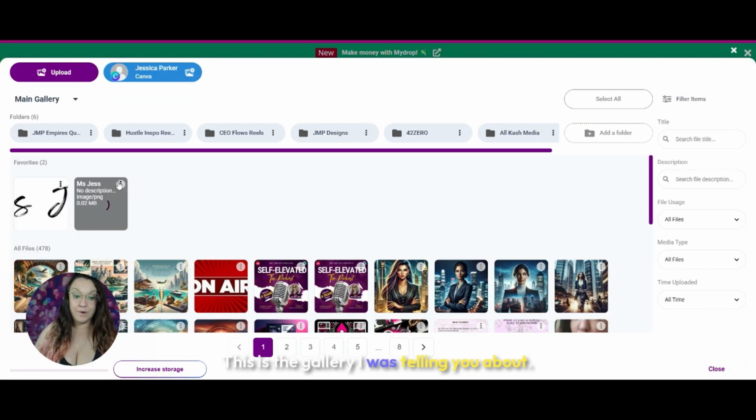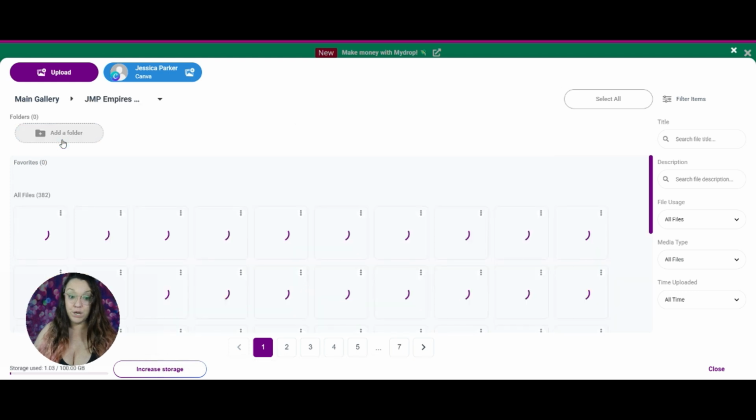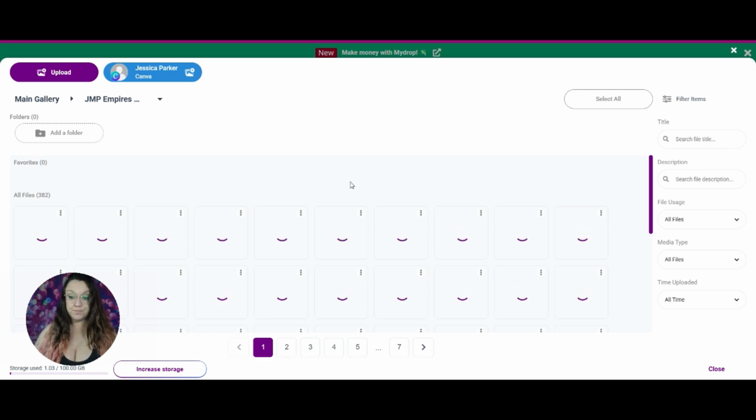Okay, now the gallery. This is the gallery I was telling you about. You see how I have Canva connected up here? All right, or you can manually upload. You can create different folders for different options. Remember when I was telling you about the folders earlier? Right here where it says JMP Empire Quotes, that's the folder where it pulls all of my company quote memes from. Really simple, really easy.